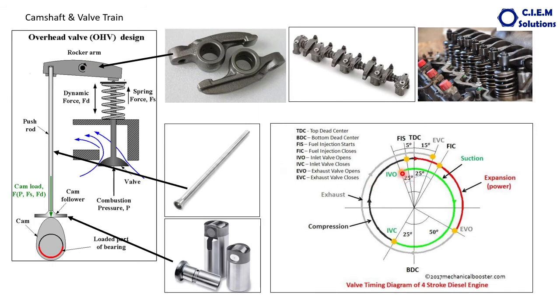So the inlet valve opens 25 degrees prior to the start of the suction stroke and is kept open during the entire suction stroke, 180 degrees, and also a further 25 degrees even after the intake stroke, after the compression stroke starts. From here the compression stroke starts.